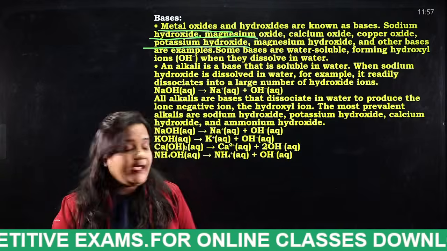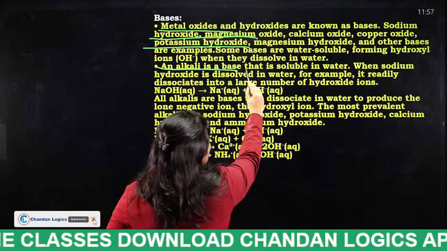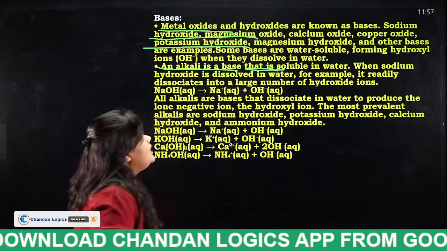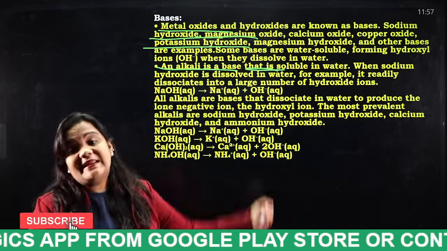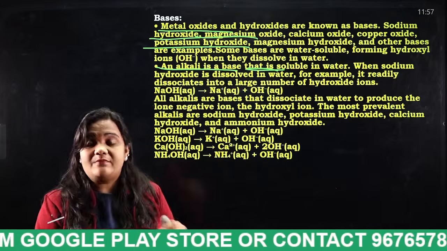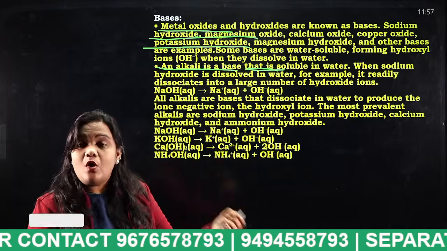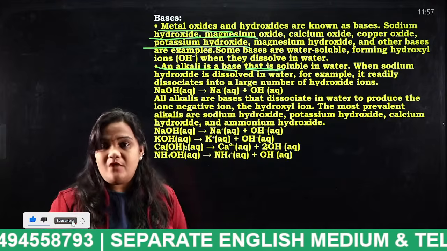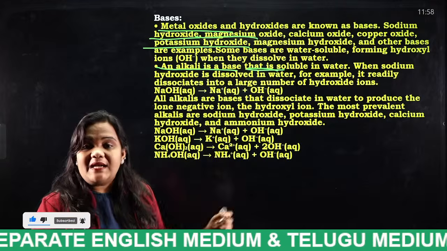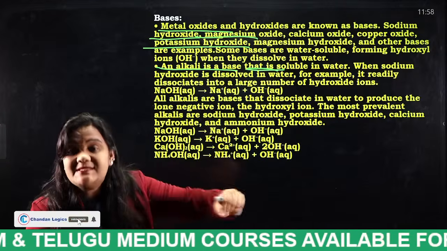Next, an alkali is a base that is soluble in water. What they are saying is that an alkali is a base which can easily dissolve in water. That means if we pour sodium hydroxide into water, it will be easily dissolved. So, what is an alkali actually? An alkali is a base which dissolves easily in water.